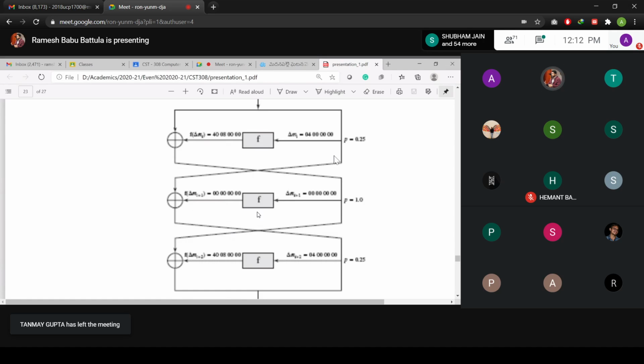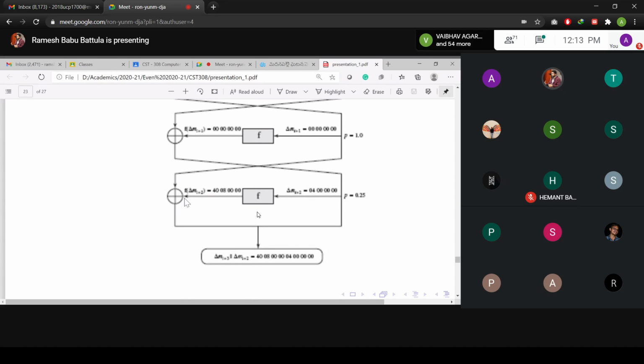Here the left-hand side value is 04000000, so the output of this XOR function is going to be 04000000. Then whenever you provide this input, function f is going to produce the same value, 04000000. The right-hand side values are all zeros. That's why the output of this function is going to be 40080000, and your right-hand side values are going to be 04000000.